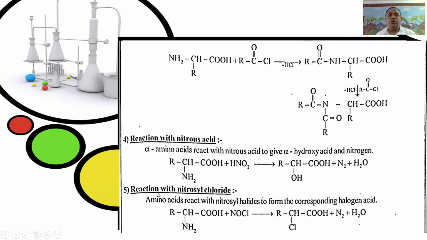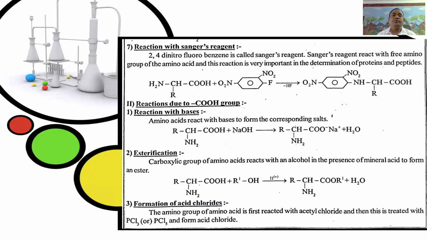Next, reaction with nitrosyl chloride. Here, amino acids react with nitrosyl chloride to form the corresponding halo acid. That is, RCHNH2COOH plus NOCl gives RCHClCOOH plus N2 plus H2O. That is, amino acids react with nitrosyl halide to form the corresponding halo acid.